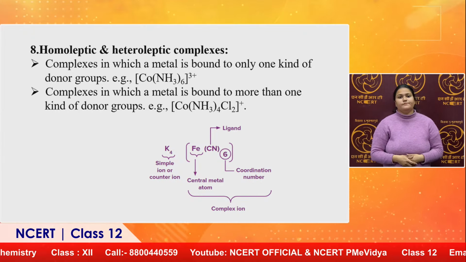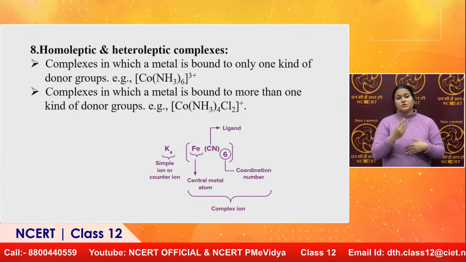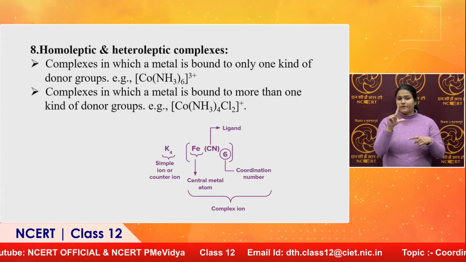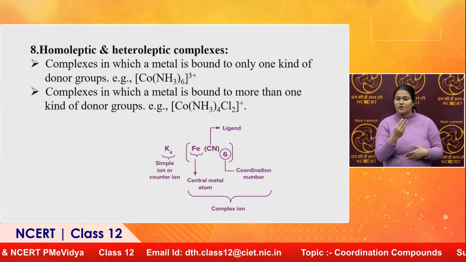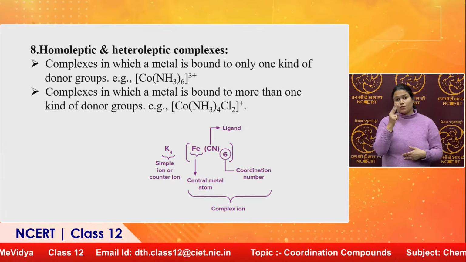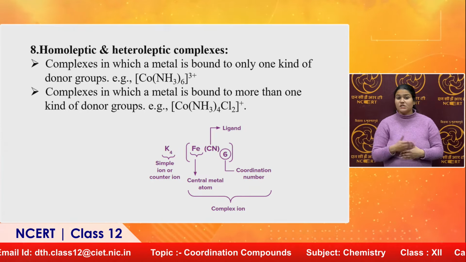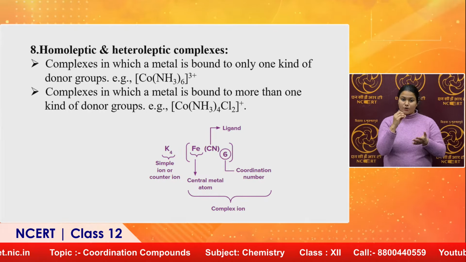We can have one example, [Co(NH3)4Cl2]. Here two types of ligands are there: one is amine, that is NH3, and the second is chlorine. Two types of ligands are present in the coordination sphere. Such a complex is called a heteroleptic complex.